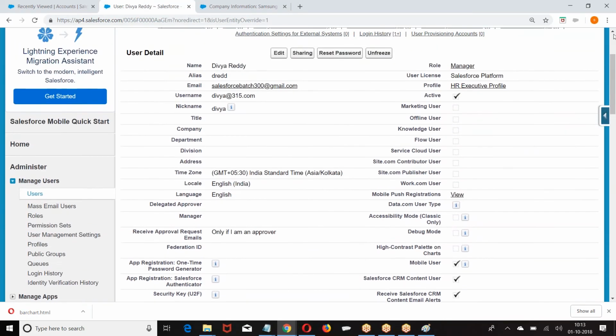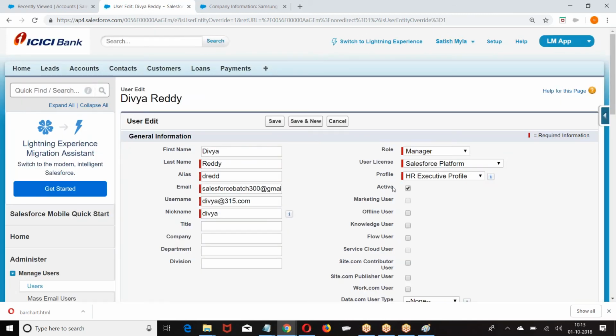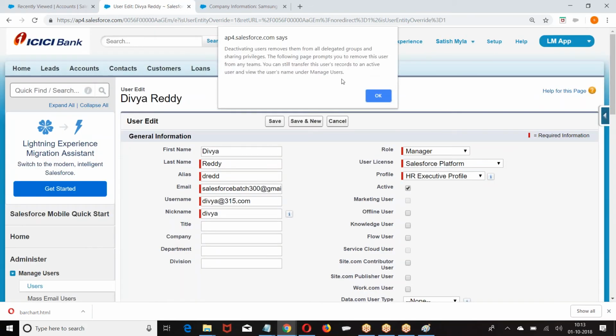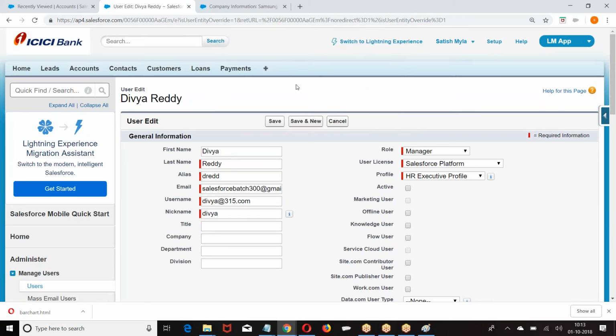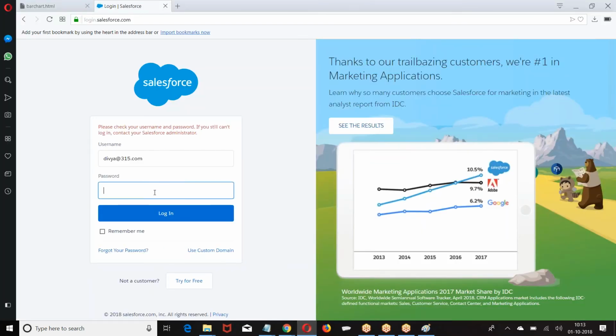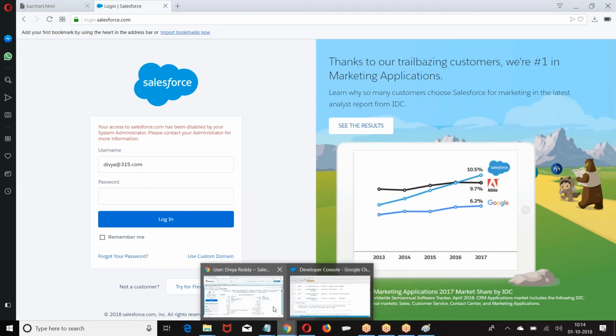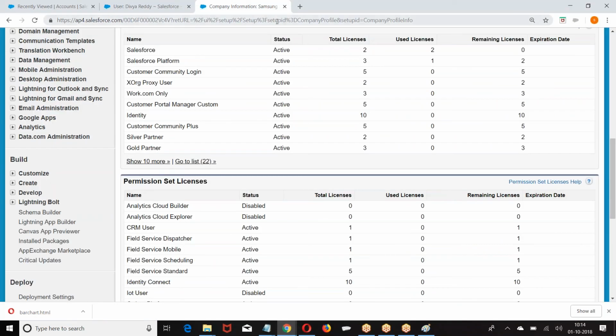Now what is the deactivate? I have unfrozen. Now I want to deactivate. When you deactivate, he is permanently blocked. So click on edit. There is a checkbox called active. I permanently deactivated. Divya was trying to log in. Failed. Then go to company information.